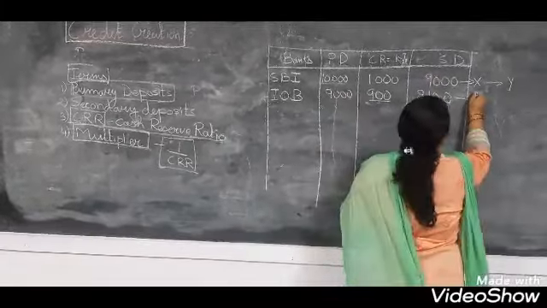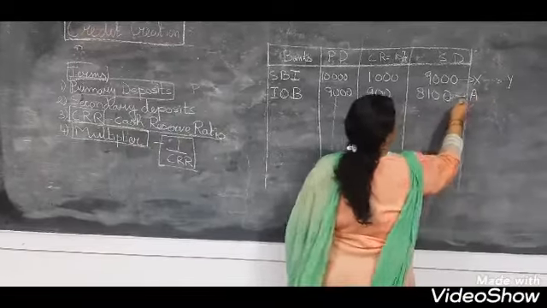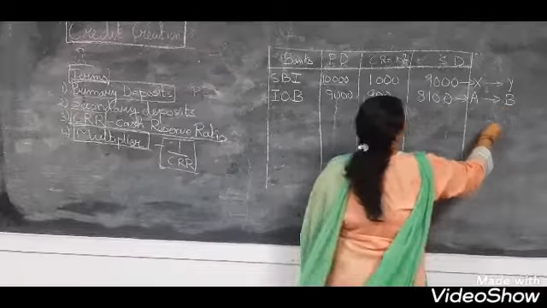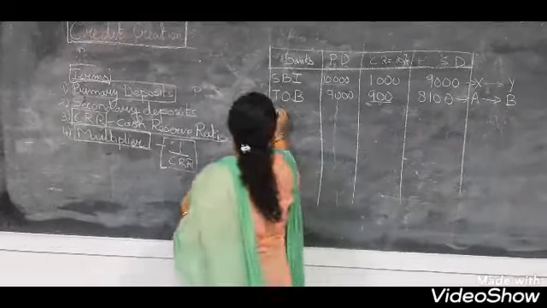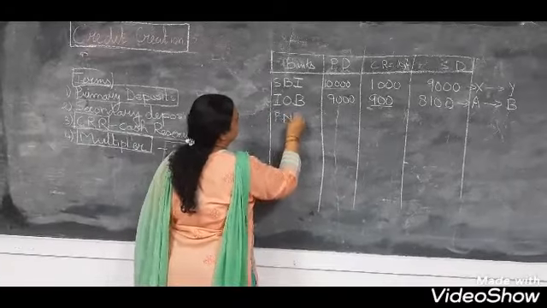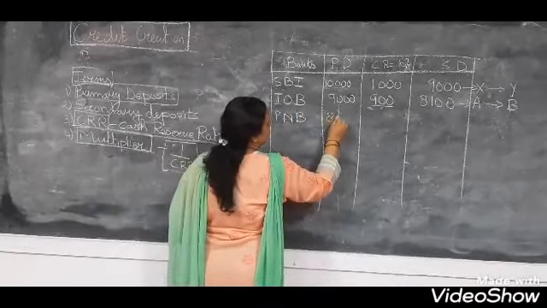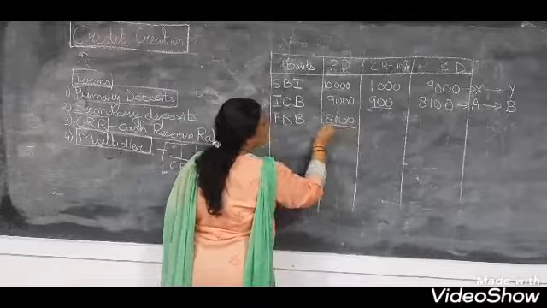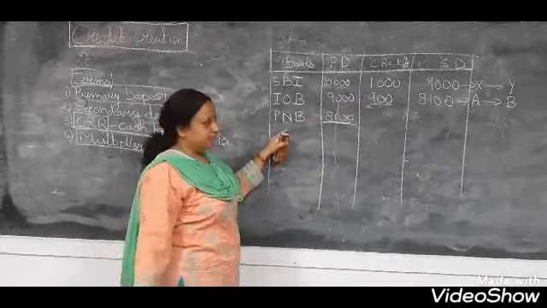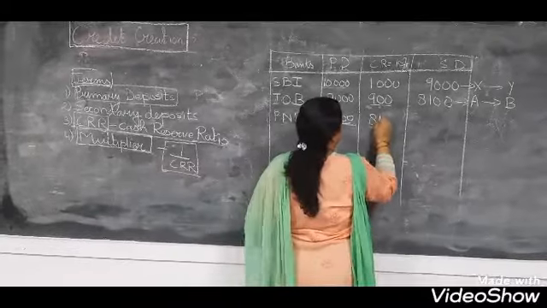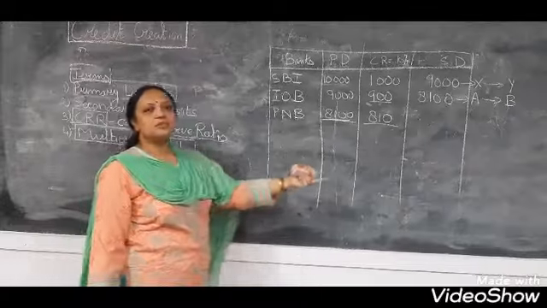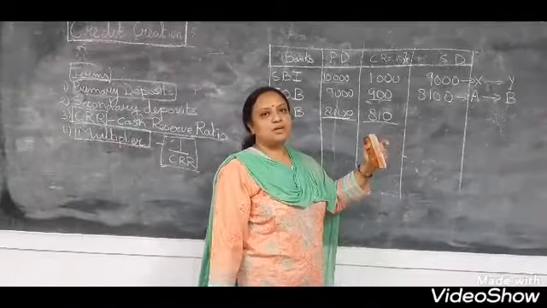Now again, for example, Mr. A has taken this loan from IOB and he has given this to Mr. B. Now Mr. B will again go to some other bank, say Punjab National Bank, and he will deposit this money. So now this money will be the primary deposit of PNB. Again, the cash reserve will be taken out, and the rest will be given as loan by PNB.